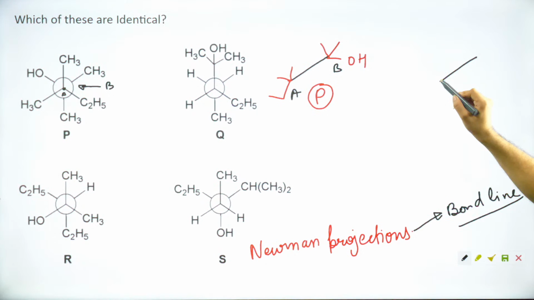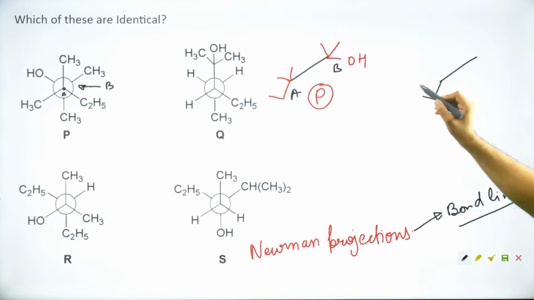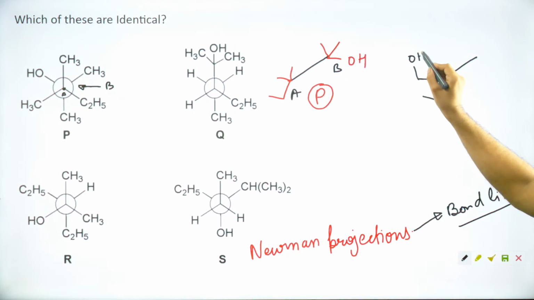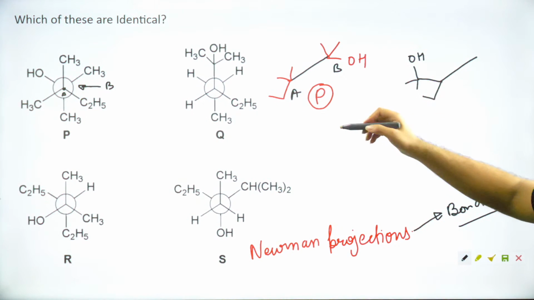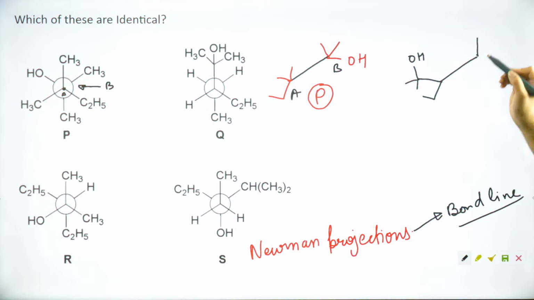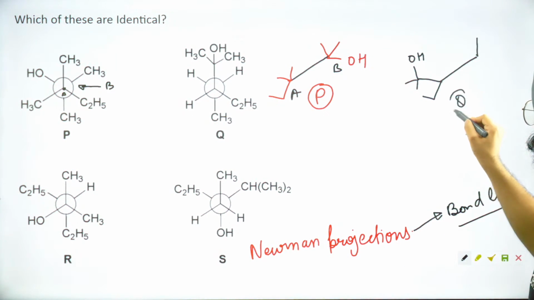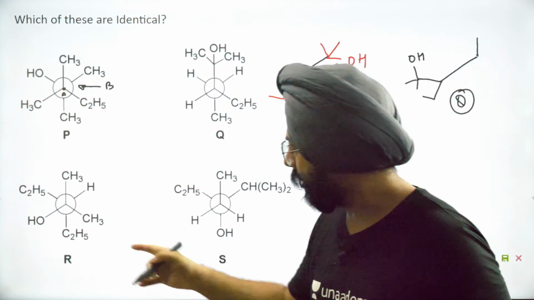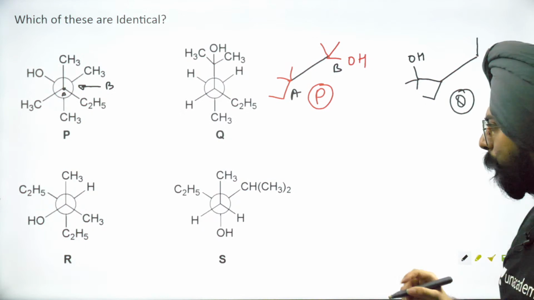Carbon A has C2H5, and then it has another carbon which has an OH and two carbons like this, and the carbon at the back has just one more CH3. Okay, then I'm going to erase this so that I have more space. Fine. Then we'll make the same thing for R.